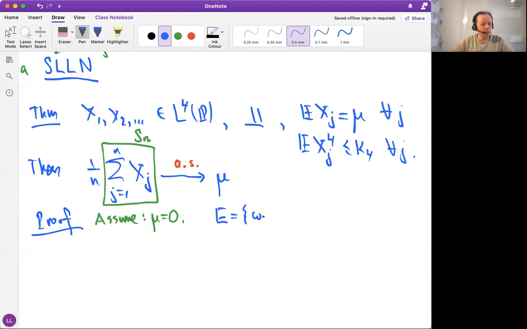So let's call E the event where (1/n) Sn(omega) tends to 0. And our claim is that the probability of E is 1. That's what we are claiming. Okay. So E is our target event.